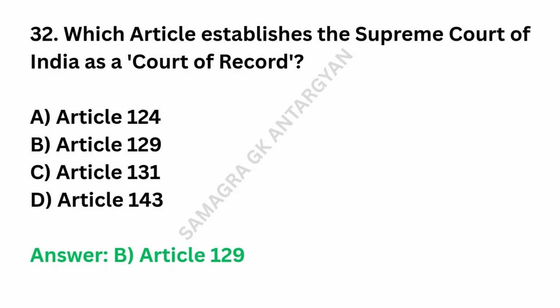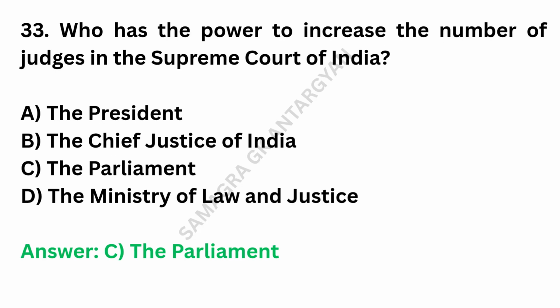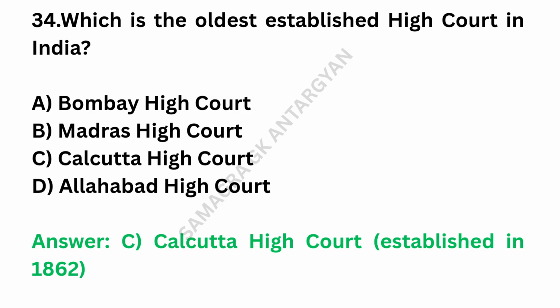Which article establishes the Supreme Court of India as a court of record? Answer: Article 129. Who has the power to increase the number of judges in the Supreme Court of India? Answer: the Parliament. Which is the oldest established High Court in India? Answer: Calcutta High Court, established in 1862.